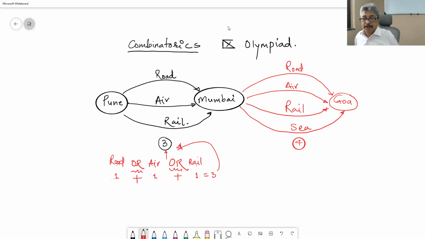Similarly, road or air or rail or sea. That is why this is 4. Understood? So this is the addition principle.